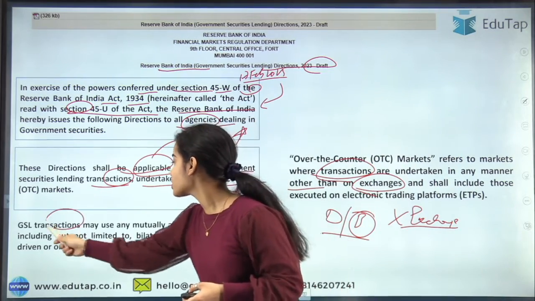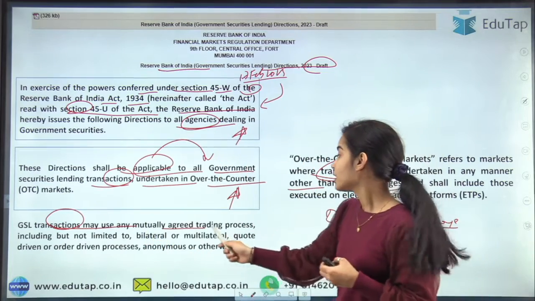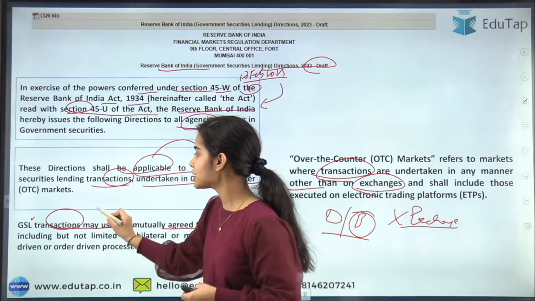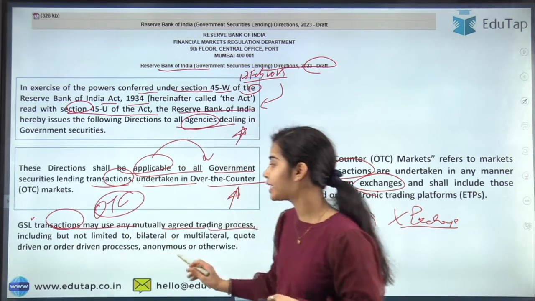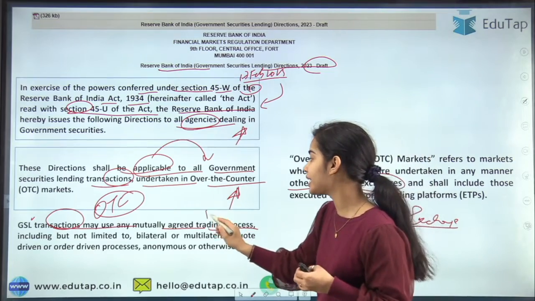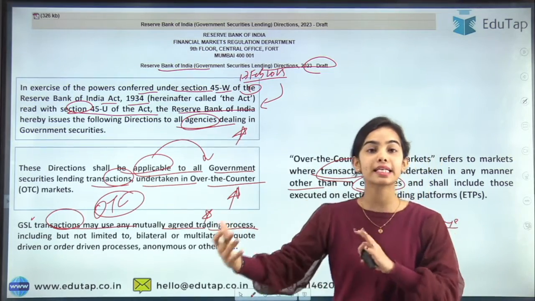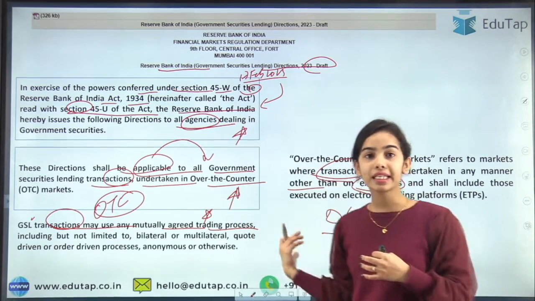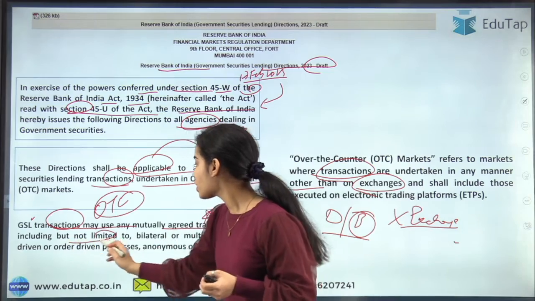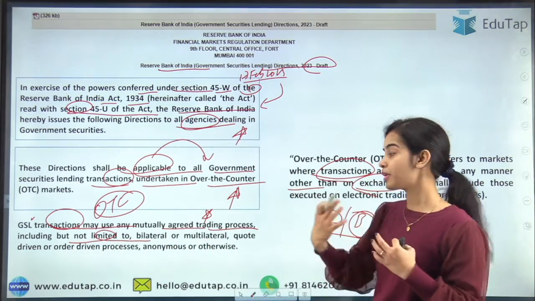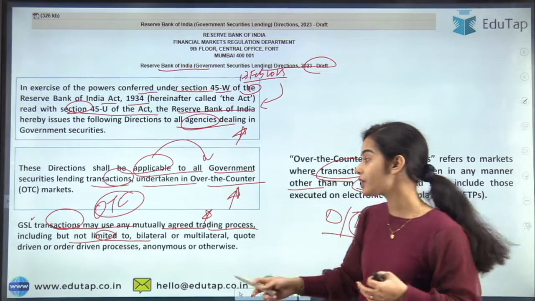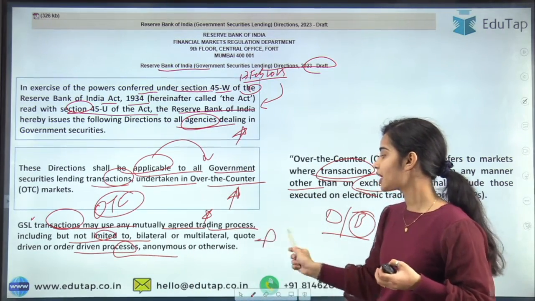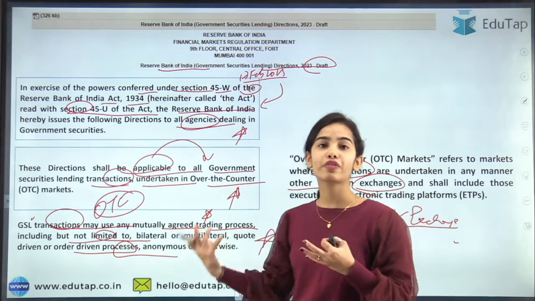The GSL transactions may use any mutually agreed trading process. So the government securities lending transactions are going to happen on the over-the-counter market, and they can use any mutually agreed trading process, because here the buyers and sellers are directly getting involved. There is no exchange, only the brokers and the dealers are present. So, including but not limited to, bilateral agreements can happen, multilateral agreements can happen, code driven or other driven processes can happen, anonymous or otherwise. So when the exchanges are not involved, different kinds of agreements can happen.